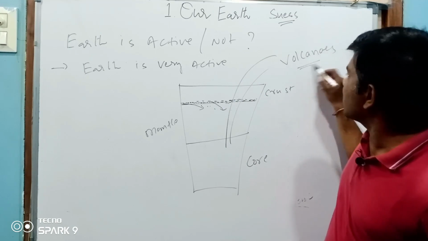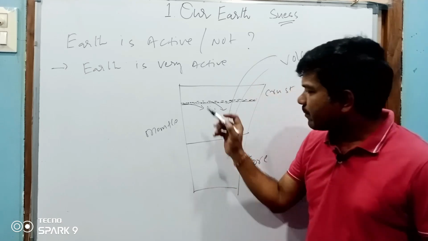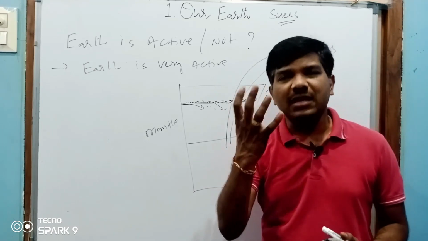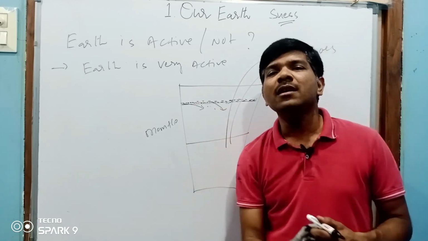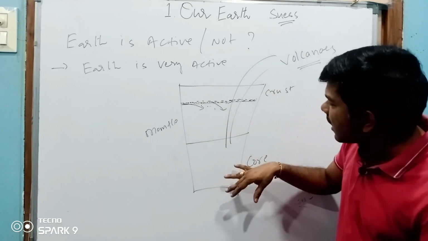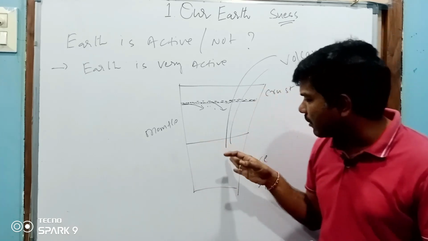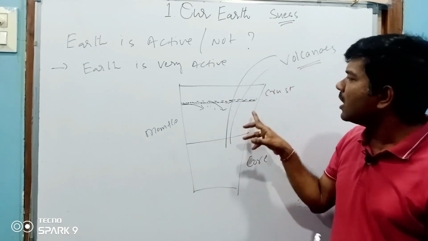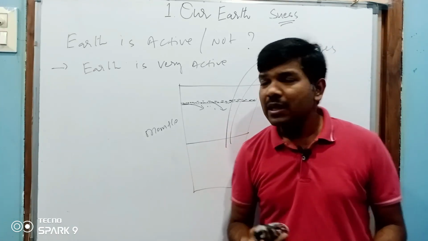These come out from the volcanoes, so it is very active. Am I right? See, some parts of the crust are going inside the mantle, and some parts are coming out from the mantle or core. It is coming out from the mantle or core, and it is creating certain floors on the land surface.